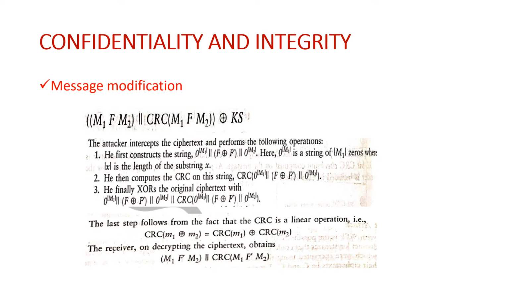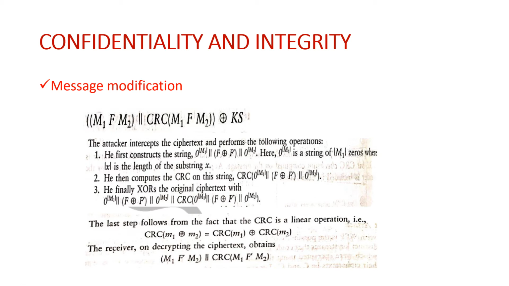See, say for example, if as a sender, if I have planned to put my message between some M1 and M2, M1 and M2 are some messages, but I'll just make sure that I'll sandwich my actual message F between this M1 and M2. So any of our concern is not at all with respect to this M1 and M2, and we'll be concentrating on F. How? In this topic I'll be explaining you how a attacker will manage to change this F. Okay, on changing this F, still the CRC remains the same.